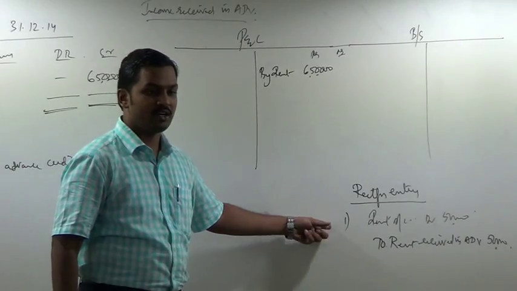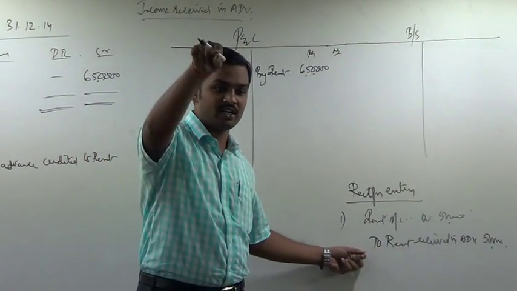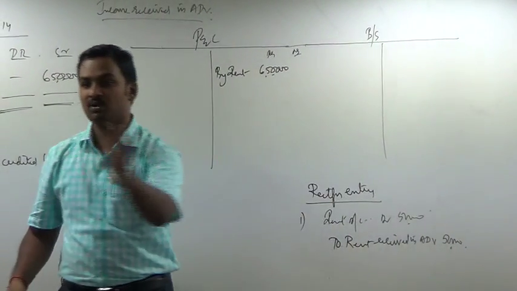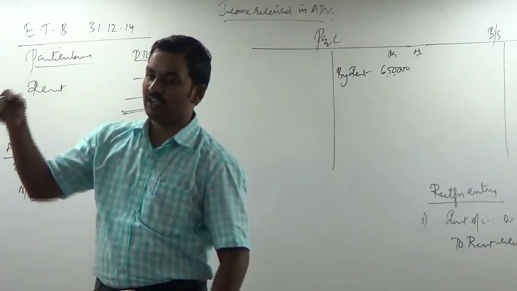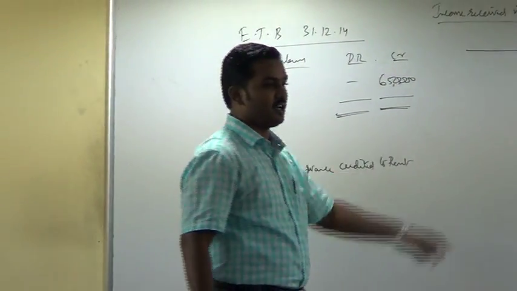Hence, to remove the wrong credit, we are giving a debit. Rent received in advance account should have been credited. We forgot to give a credit there. Now we are giving a credit. We have removed the wrong credit and we have now given the correct credit. Is it clear?